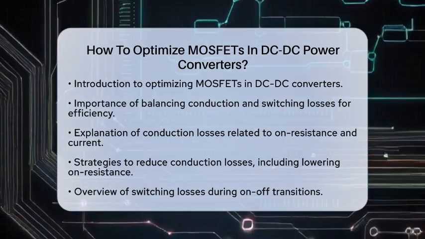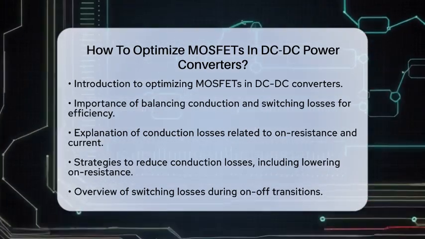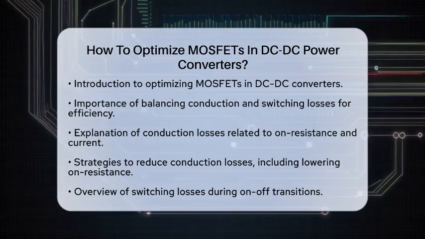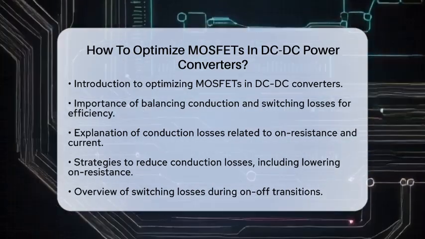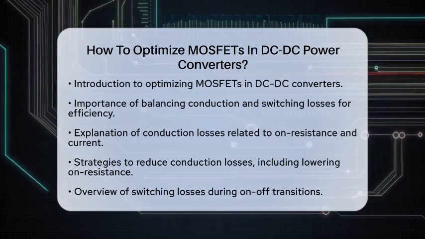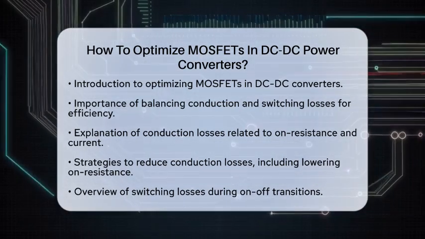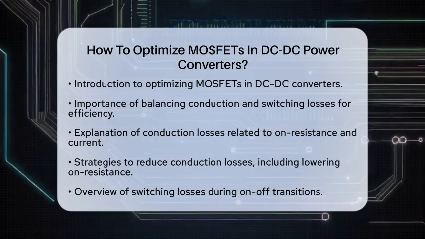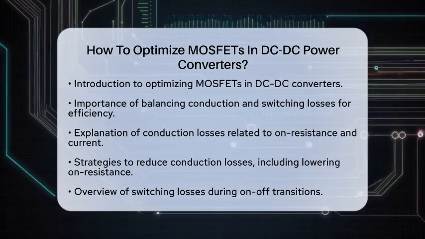First, it is essential to understand the loss mechanisms involved. Conduction losses happen when the MOSFET is on and are proportional to the on resistance and the square of the current. Lowering the on resistance helps reduce these losses, but it may increase the size of the device and the gate charge. Next, switching losses occur during the transitions between on and off states.